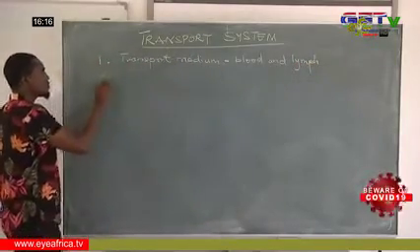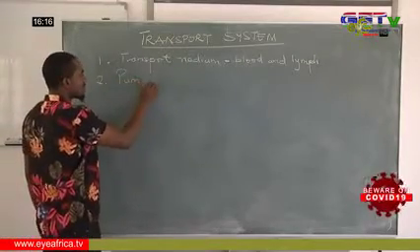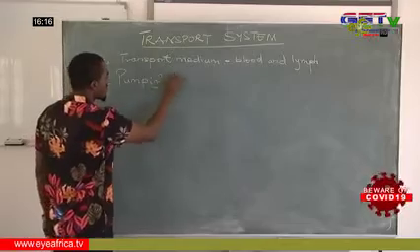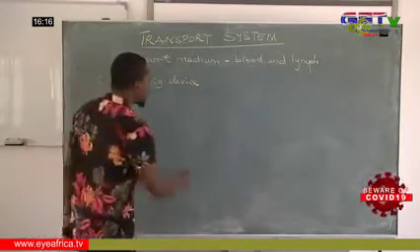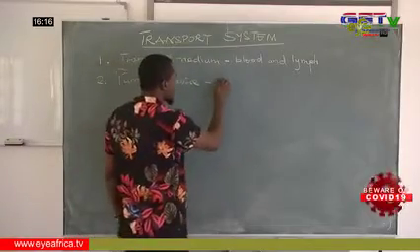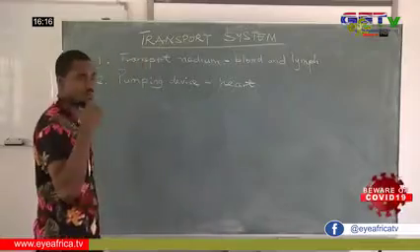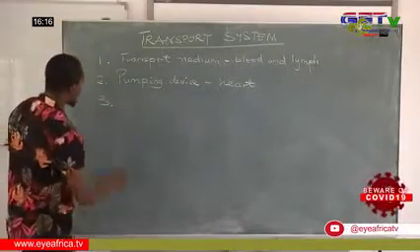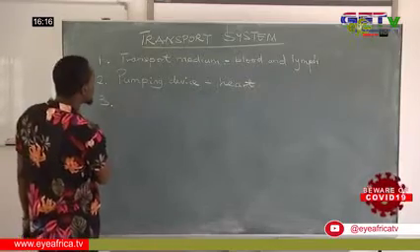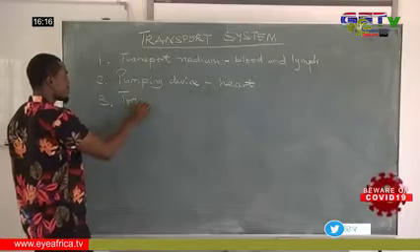Then, two, we have a pumping device, which involves the heart, which brings about pressure to propel the blood around the body. Then the third one, we have the transport vessels.